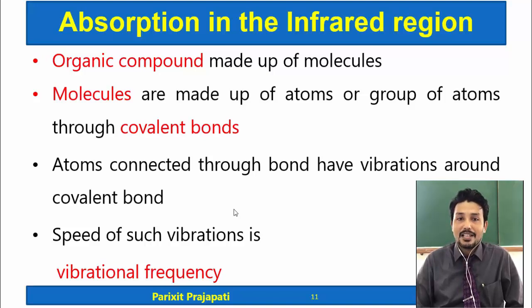These atoms are connected by covalent bonds, and they have various vibrations around the covalent bond, and the speed at which these vibrations occur is known as vibrational frequency.